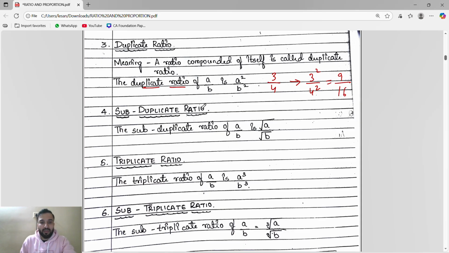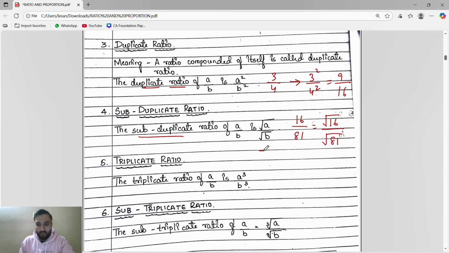Now subduplicate. Duplicate means square, subduplicate means square root. If A by B is a ratio and we have to find the subduplicate ratio, we will do the square root of A divided by square root of B. Suppose the ratio given is 16 by 81. For the subduplicate ratio, we just do the square root: square root of 16 by square root of 81.